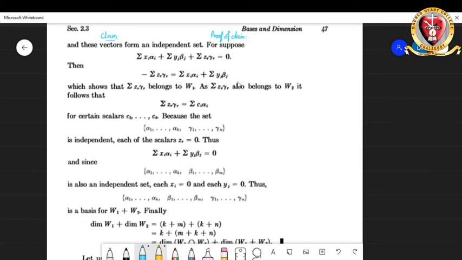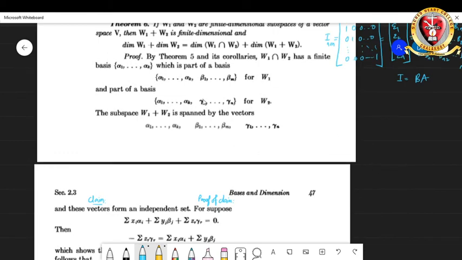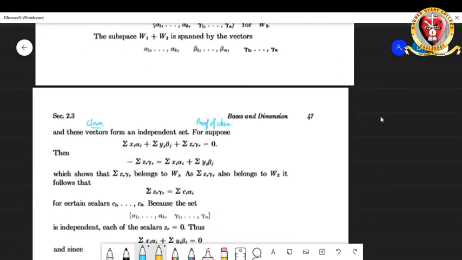This means that the summation zr gamma r is a linear combination of alpha i's and beta j's. So that means the term sitting here belongs to W1.